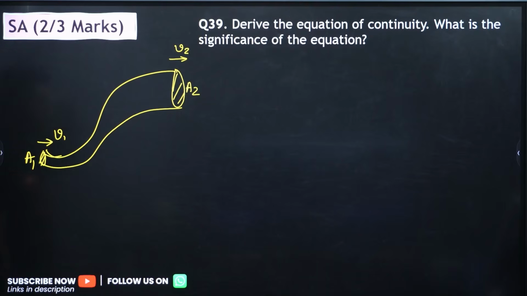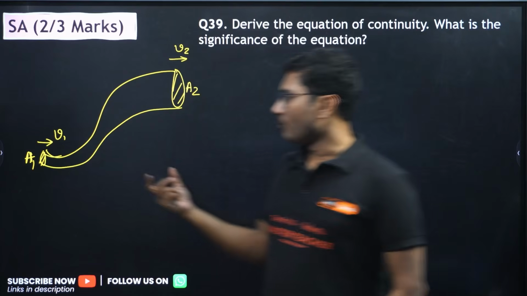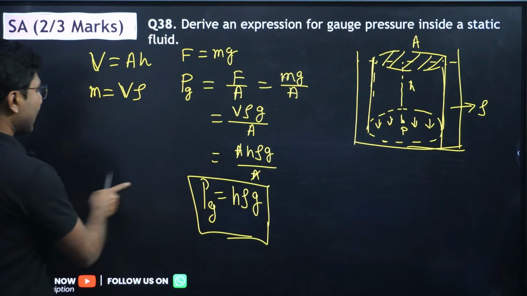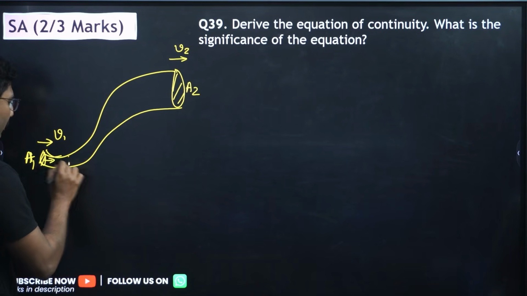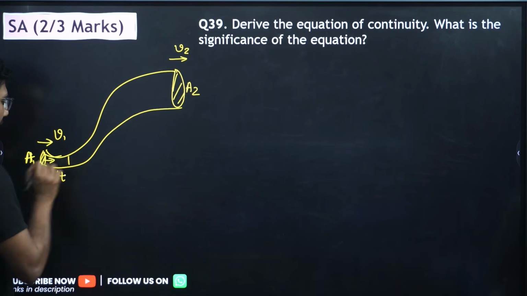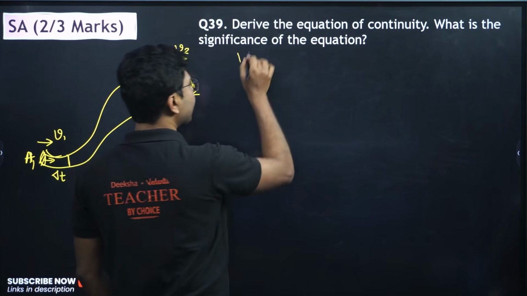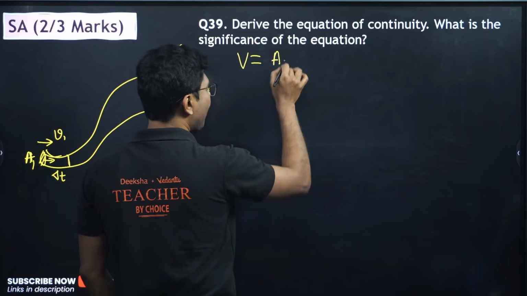Now what is the volume of liquid that travels through this point? The volume of liquid, say for a time duration delta t, is given by the area.